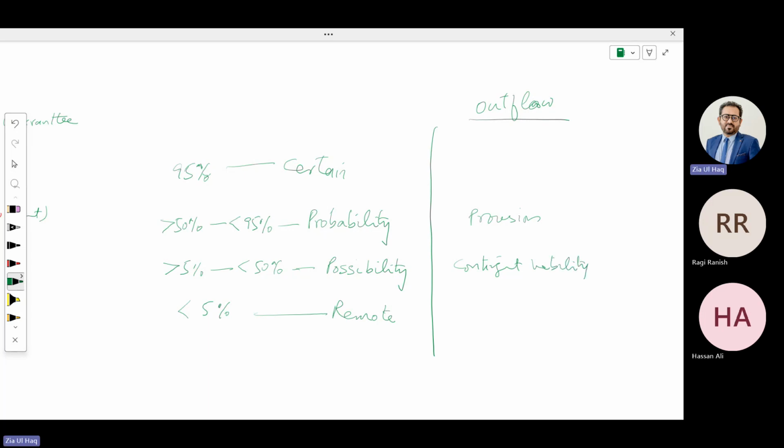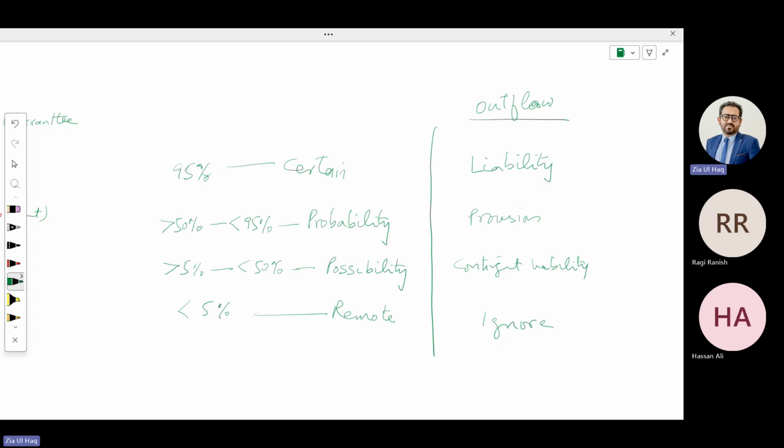But if there are chances more than 95%, in that case you need to record a liability. If there are chances less than 5%, take it off.